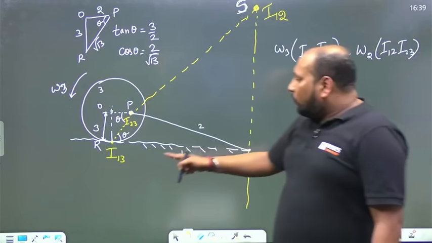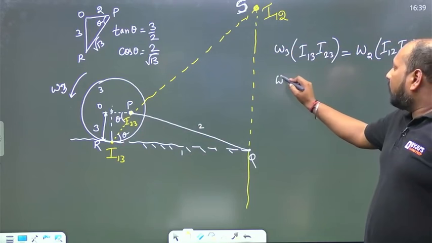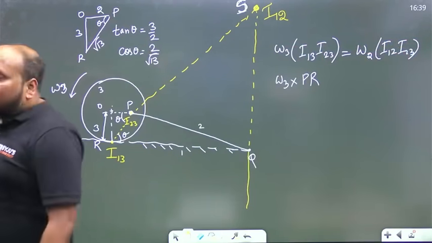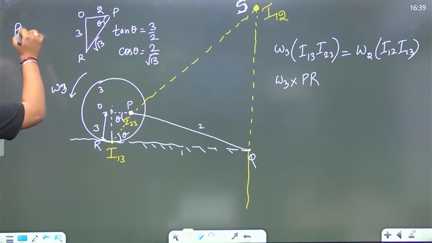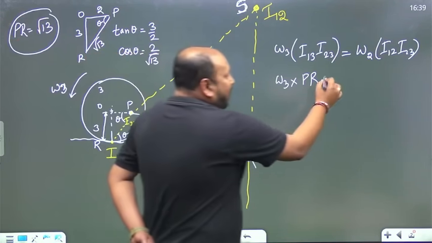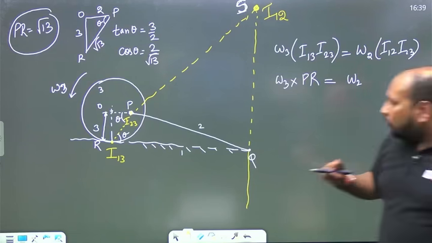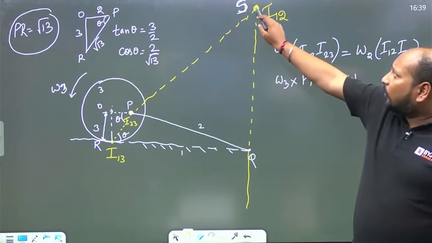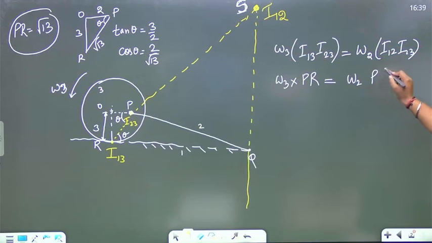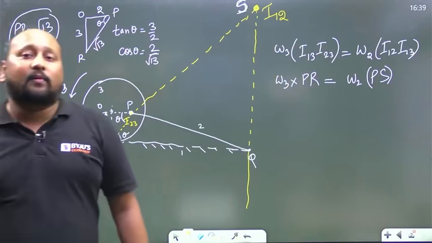Okay, now what is I 1 3? This is point R. And what is I 2 3? This is point P. So we can say omega 3 into PR. Now PR distance we know, PR is equal to root 13. Fine. This is equal to omega 2 into what is I 1 2? I 1 2 is over here, which I am assuming as point S, and I 2 3 is over here, that is P. So we can say this is PS. So I only need to calculate this dimension PS, then my answer will be very easy to calculate.